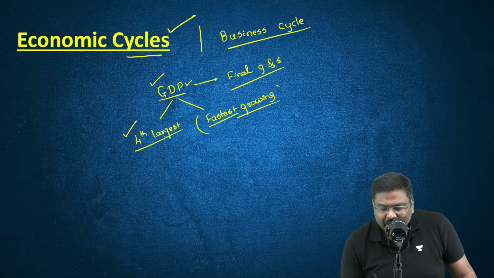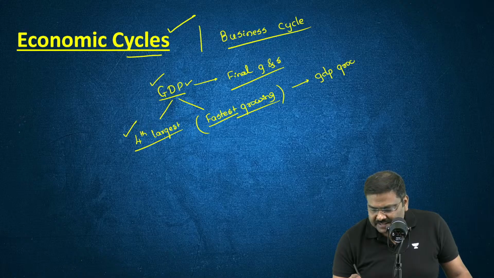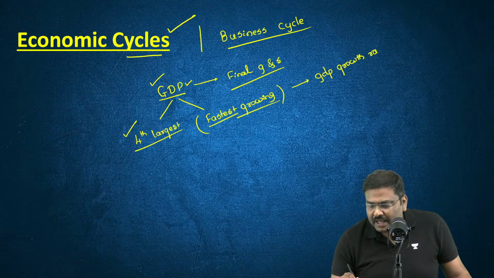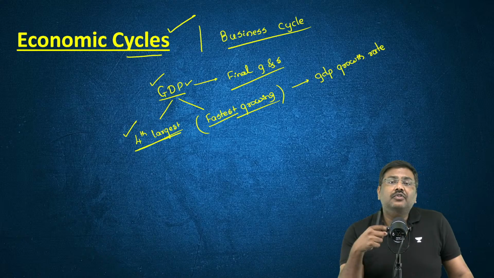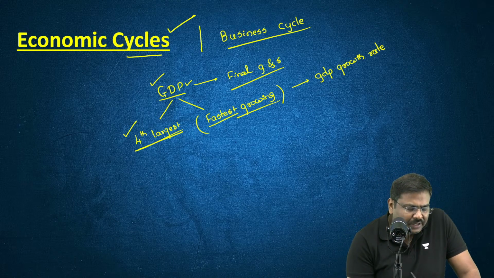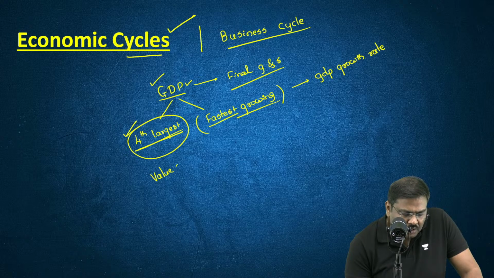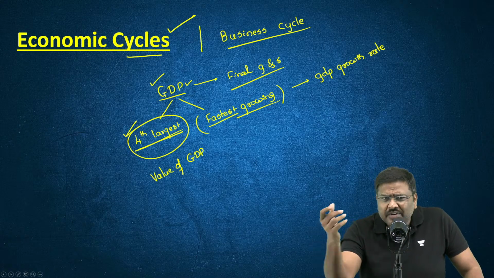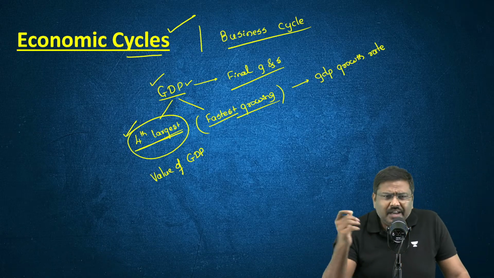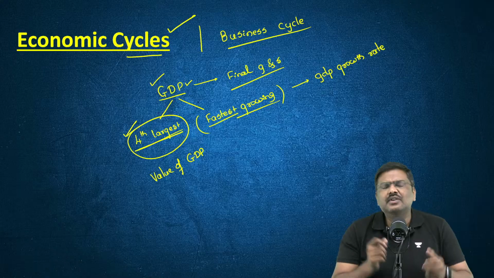Whenever they use the term India is the fastest growing, they're simply referring to the GDP growth rate. And when they talk about India being the fourth largest economy, they're simply talking about what is the value of GDP. That is, let's say, $3.7 trillion or $4 trillion, $3.8 trillion, etc. That is the size of GDP.